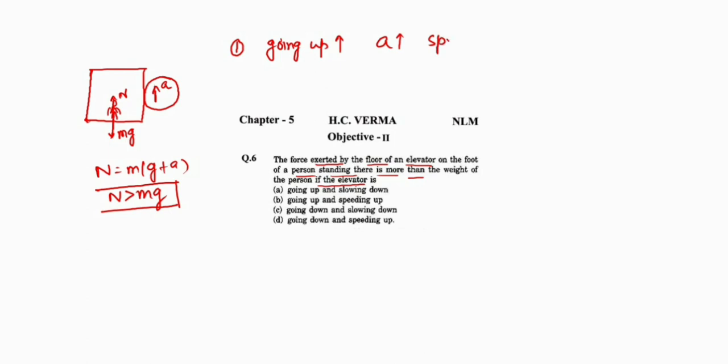It means upward direction, and acceleration is acting in the upward direction. It means it is speeding up. This is the first possibility. And what is the second possibility? That the elevator is going down and acceleration is acting in the upward direction. It means the elevator is slowing down.